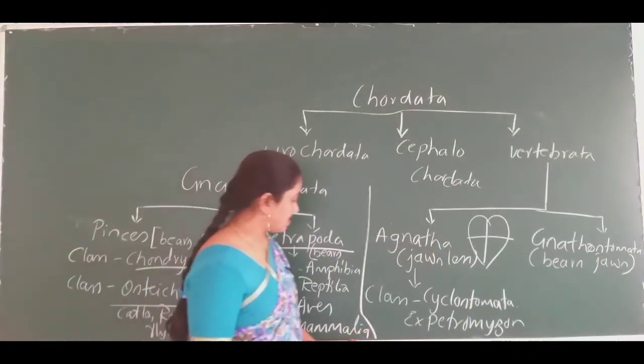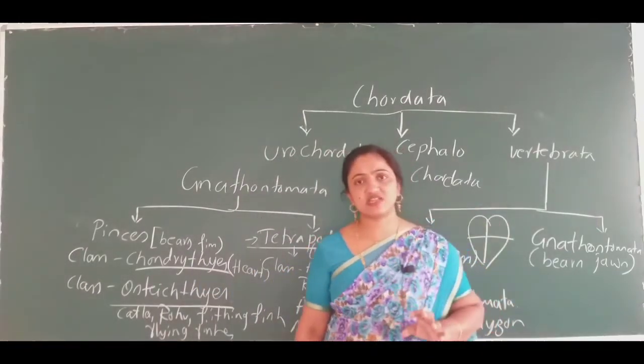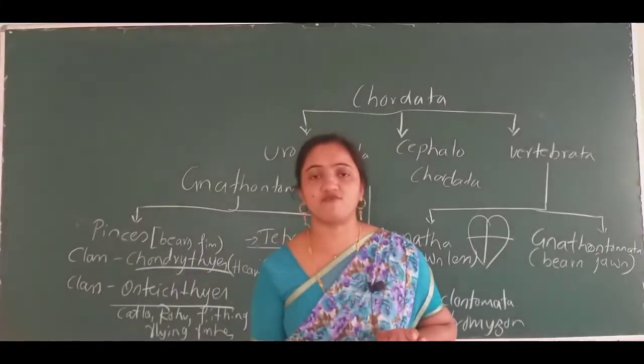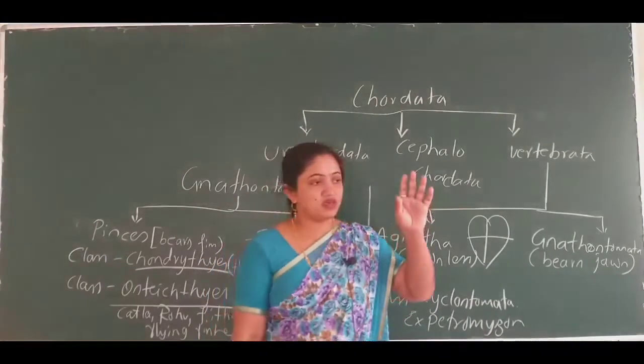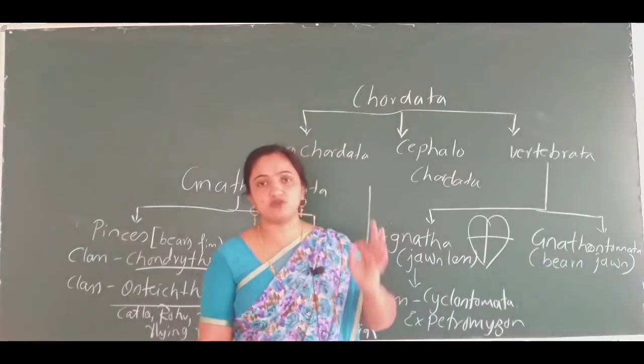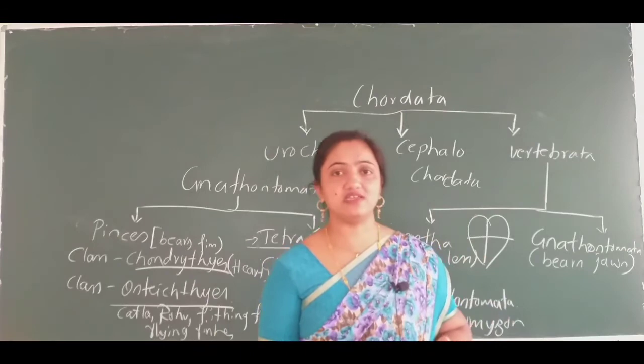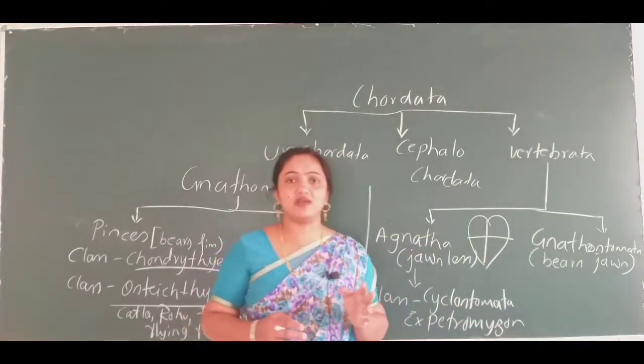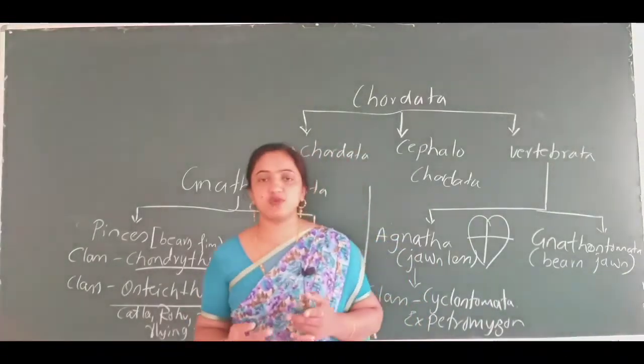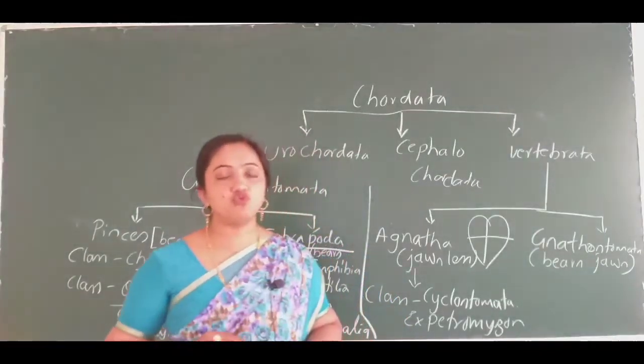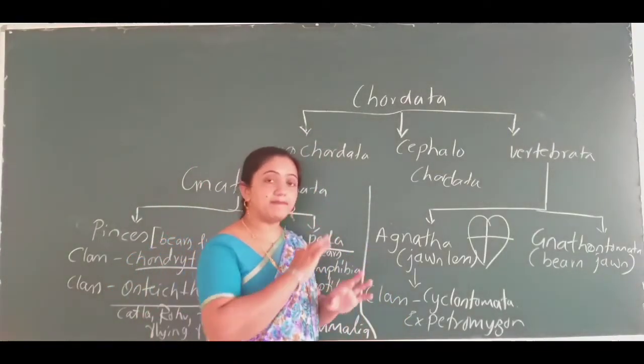Okay. If I start telling the examples of class Mammalia, here come monkey, dog, cat, tiger, lion, elephant, we people, human beings, blue whale, and bat.